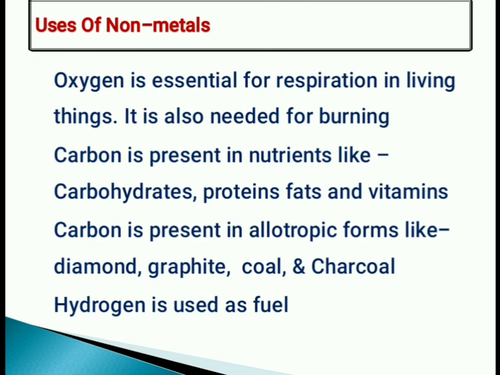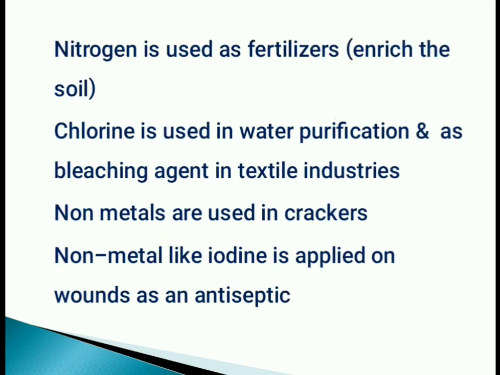Hydrogen is a non-metal. It is used as a fuel. Nitrogen is used as fertilizer to enrich the soil. Chlorine is used in water purification and as a bleaching agent in textile industries. Chlorine is used for water purification because it kills germs, and chlorine is a non-metal, and it is also used as a bleaching agent. Bleaching agent means to remove the color in textile, meaning cloth, fabric industries.